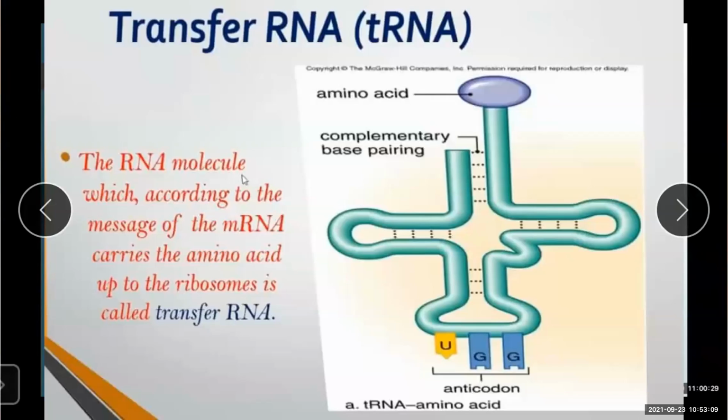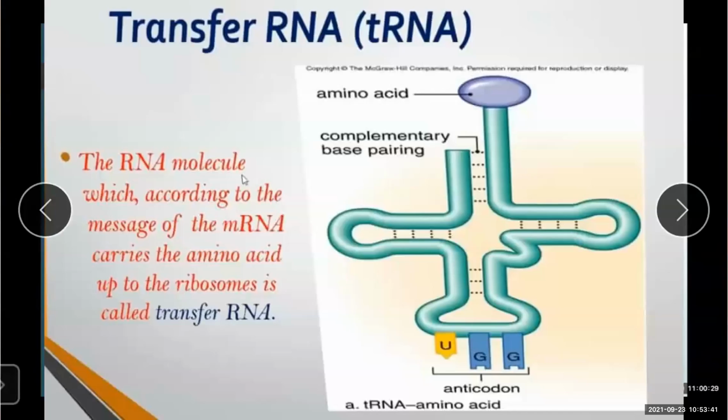So the RNA molecule which, according to the message of mRNA, carries the amino acids up to the ribosomes is called transfer RNA, tRNA.